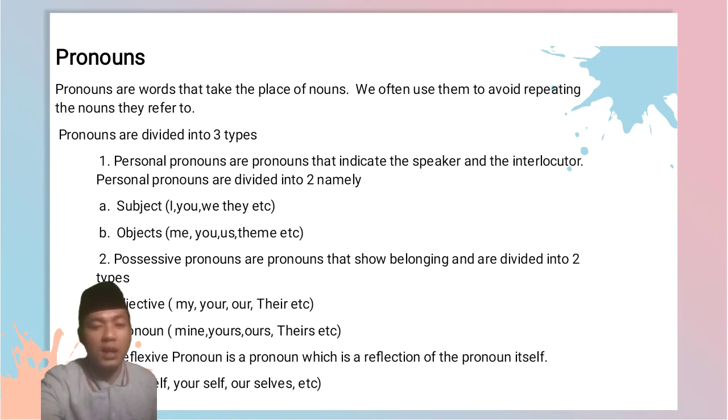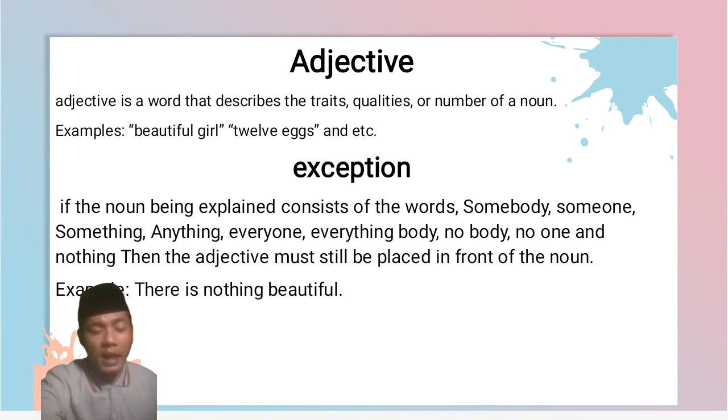And the third is reflexive pronouns. It's a pronoun which is a reflection of the pronoun itself. For example, myself: I do this duty by myself, or yourself, or ourselves, and so on. It is like this.